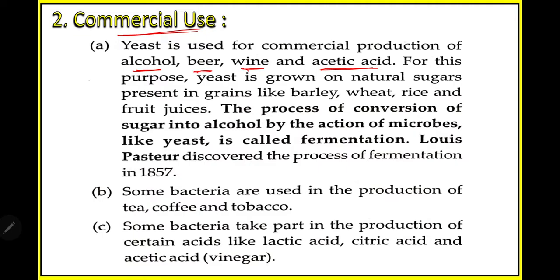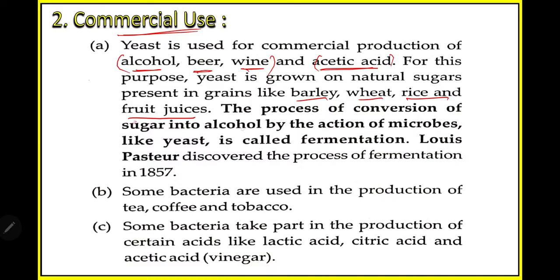The first is for the production of all kinds of alcohols, then beer and wine. For these three, yeast is used, and apart from this, acetic acid is also obtained by the application of yeast. For this purpose, yeast is grown in the natural sugar present in grains like barley, wheat, rice and fruit juice.